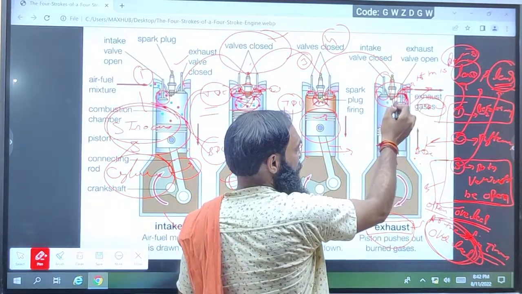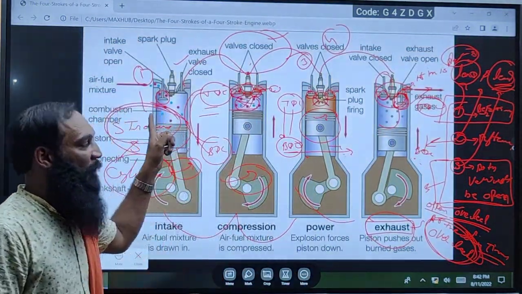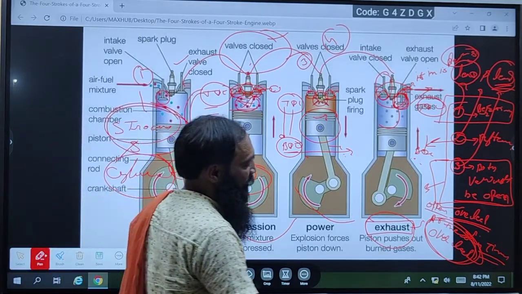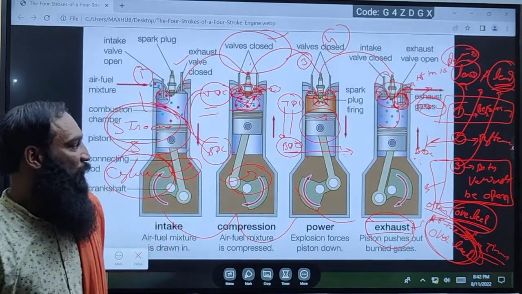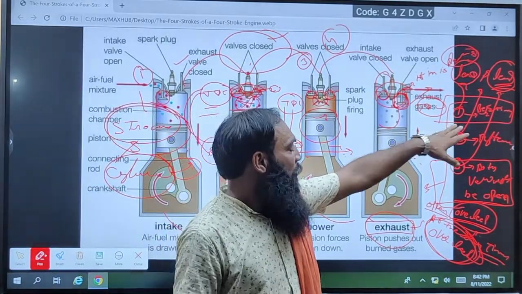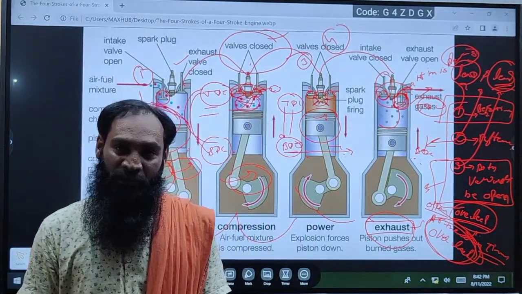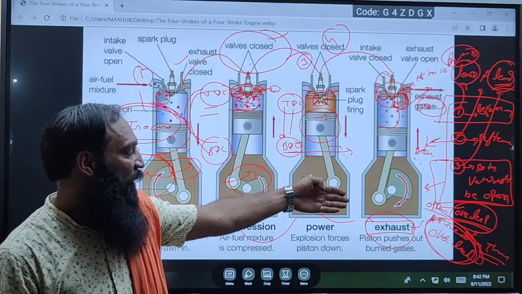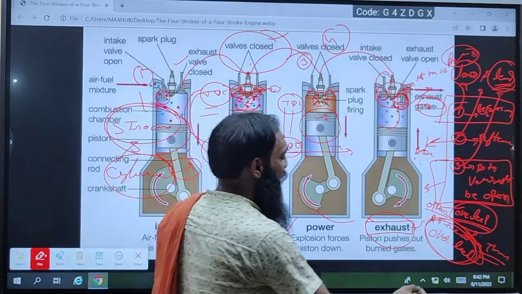The exhaust valve will be open, and for some time the inlet valve also will be open. This time is called valve overlap. So to summarize: the valve opening before the time is called lead, after the time is lag, and both valves open at the same time is called overlap.